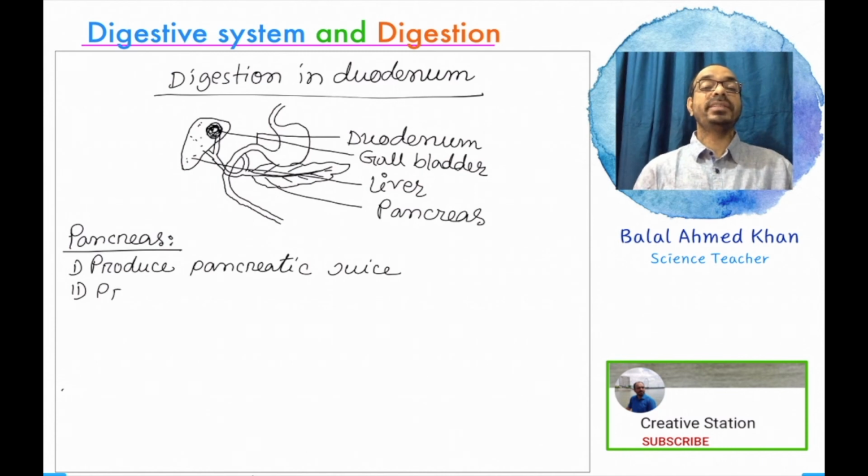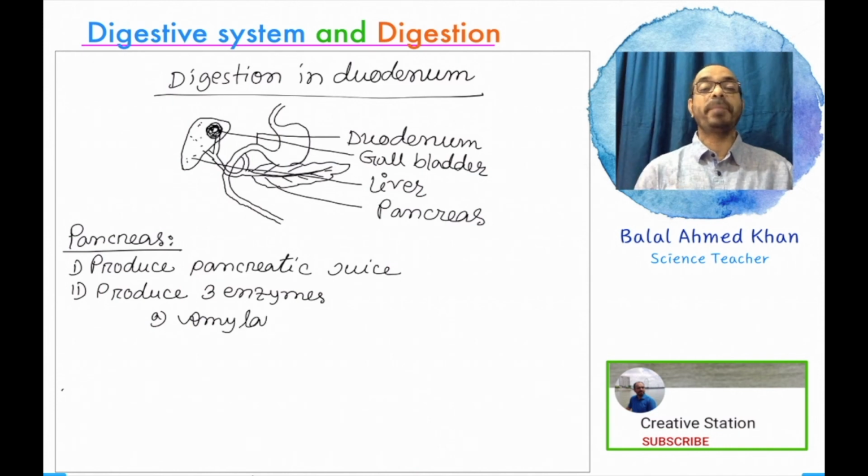So the duodenum is the major part that completes all the digestion with the help of the pancreatic gland. Three enzymes are produced with the pancreatic juice.